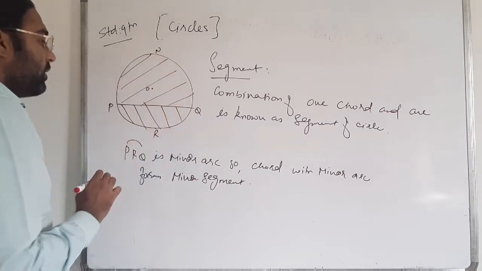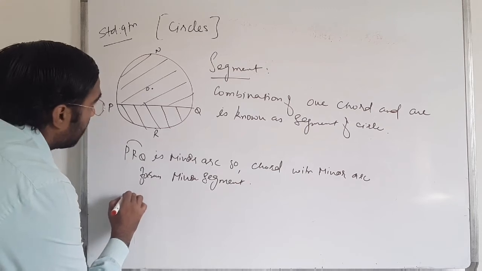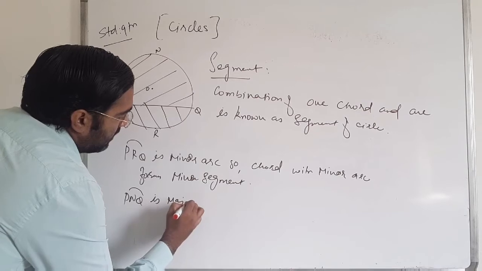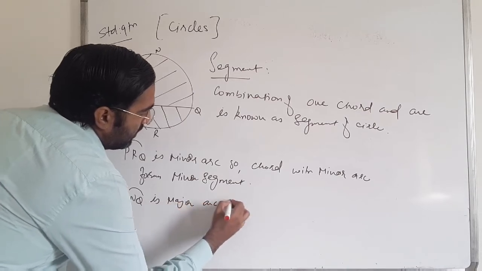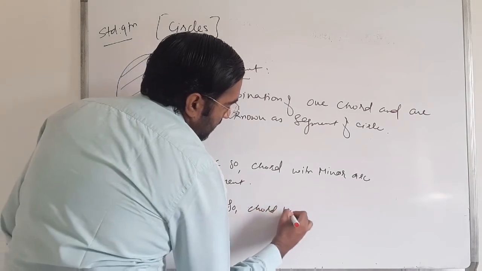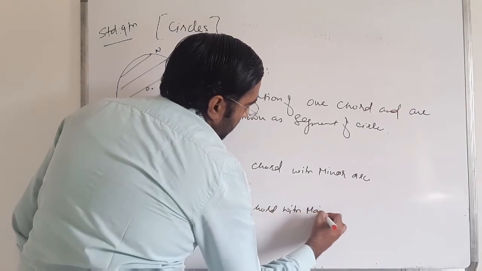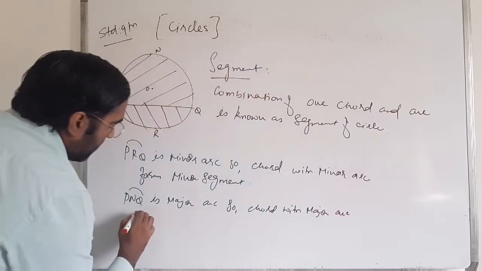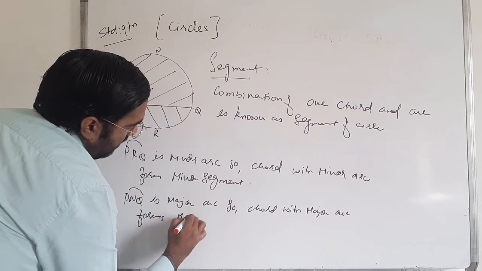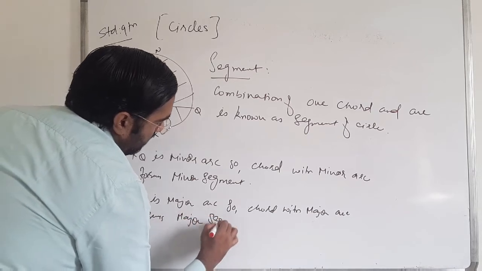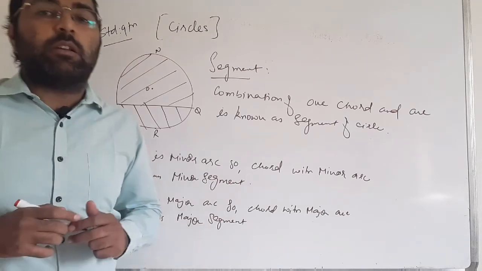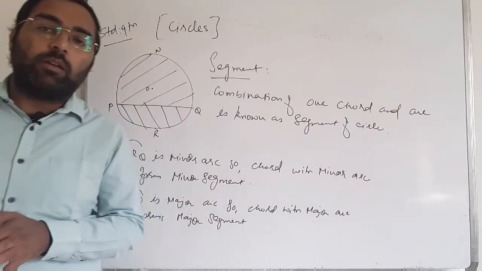The chord, that is P and Q, with the major arc forms the major segment. That forms the major segment of the circle. Clear that?